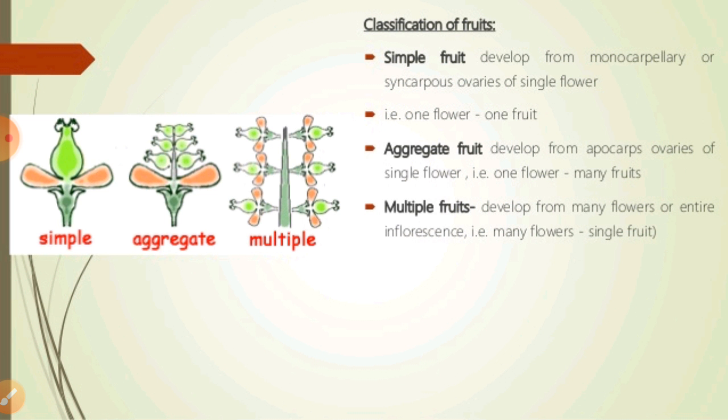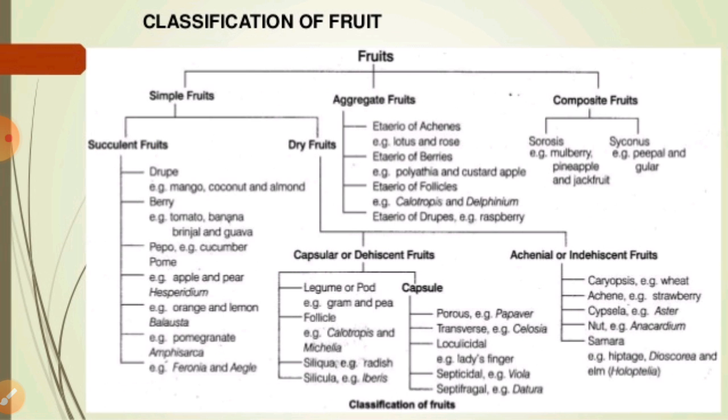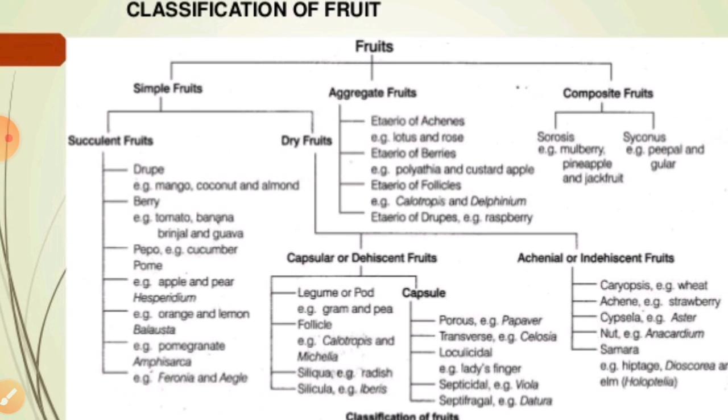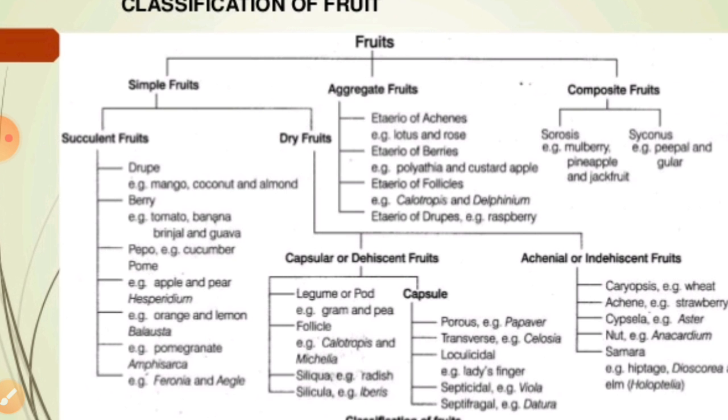We will come back to this later and talk in detail, right? As you can see the different types of fruits and their classification in this table: the simple fruits, aggregate fruits, and the composite or multiple fruits.